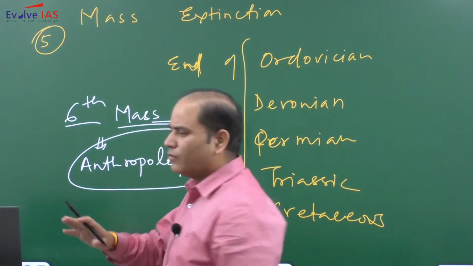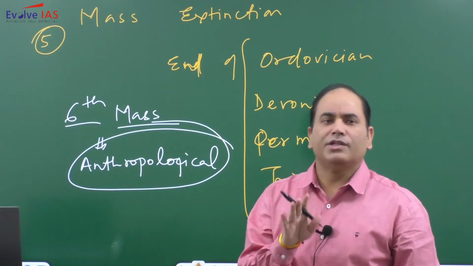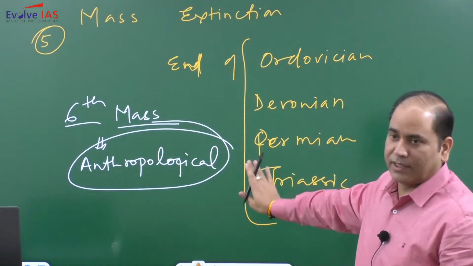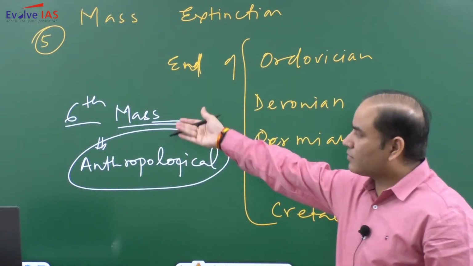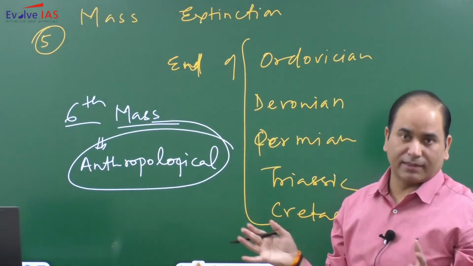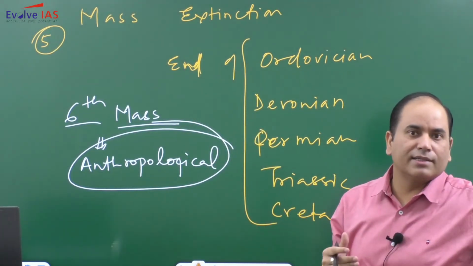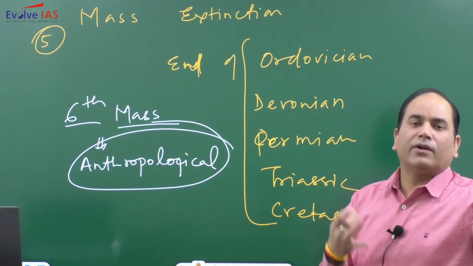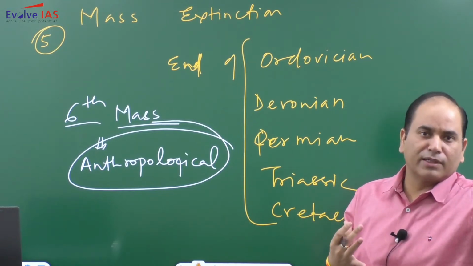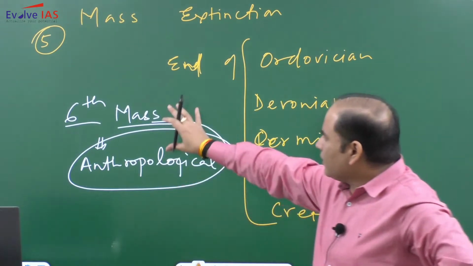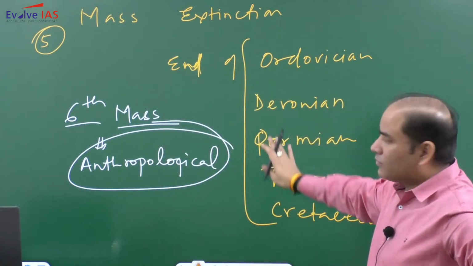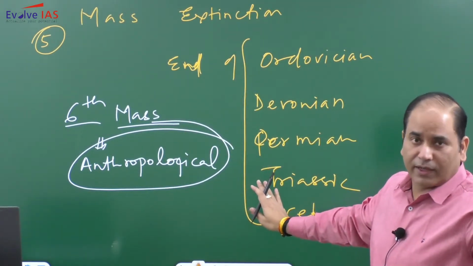And one more thing, please be very clear. Geologically, we have only these 5 mass extinctions. The 6th is based on some recent events. According to the IUCN data list, or the biodiversity loss happening in the present time period, based on that we have analyzed. As far as geological evidence is concerned, we have evidence of only 5 mass extinctions.